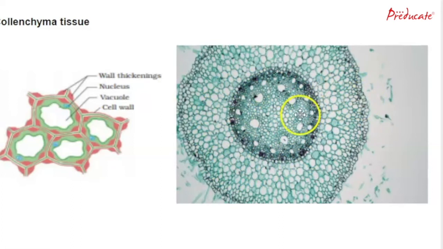Collenchyma cells are elongated living cells with small intercellular spaces. Their cell walls are made up of cellulose and pectins. Collenchyma occurs in the peripheral region of the stems and leaves to provide mechanical support and flexibility in the plants. So these structures are usually present in the stem and in the leaves, and they provide mechanical support and are responsible for the flexibility in the plants.